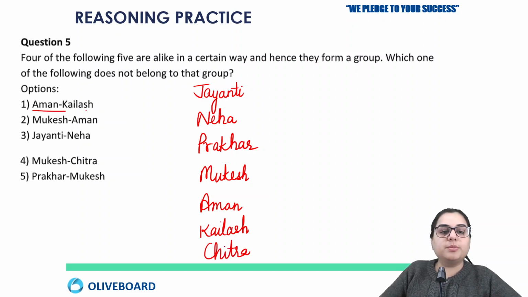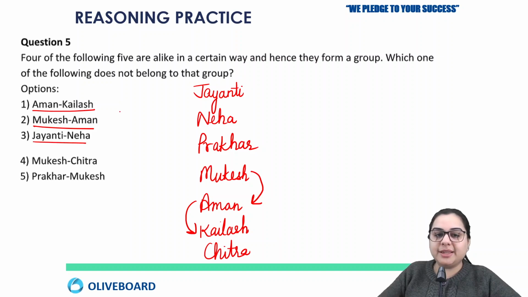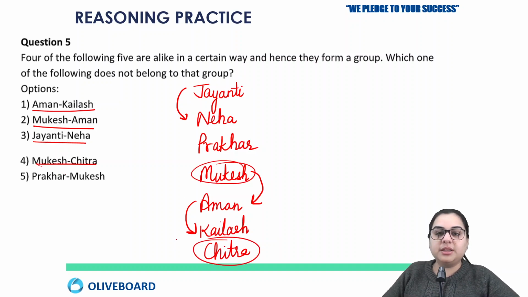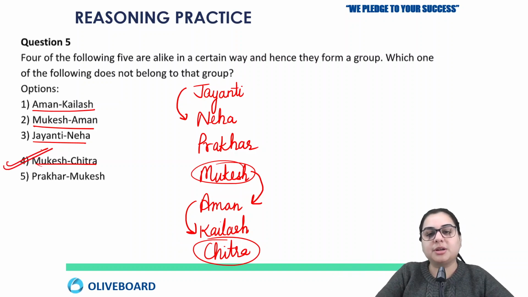Okay, so the first combination is Aman and Kailash. What is the relation? Aman and Kailash are immediate. Next is Mukesh and Aman. Same, Mukesh and Aman are immediate. Next we have Jayanti and Neha, who are also immediate. So now we are sure that the correct rule here is immediate relation. Let's check which option is not showing that immediate relation. Next we have Mukesh and Chitra. They are not showing the immediate relation because Mukesh is here, Chitra is here. They are not immediate, and hence the odd one out will be option number 4.